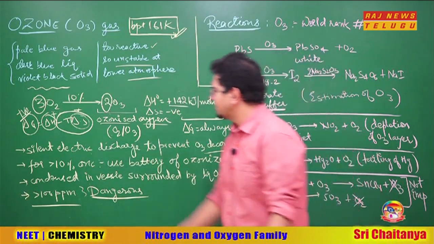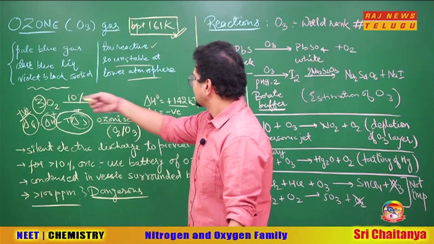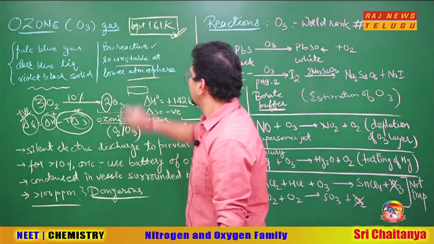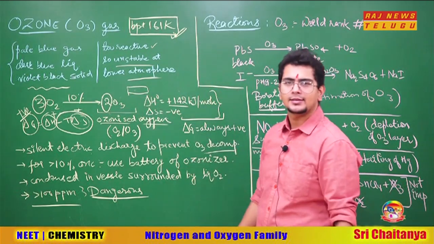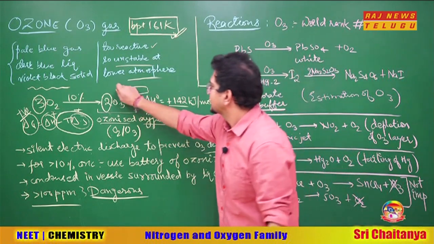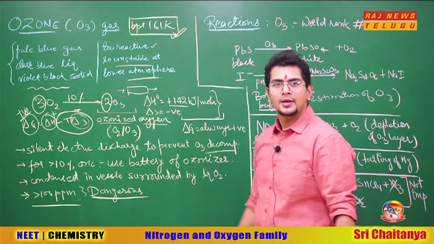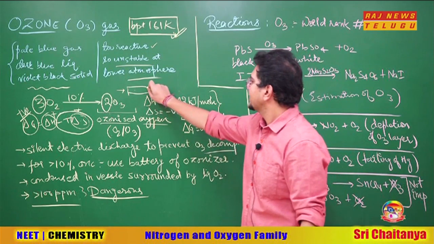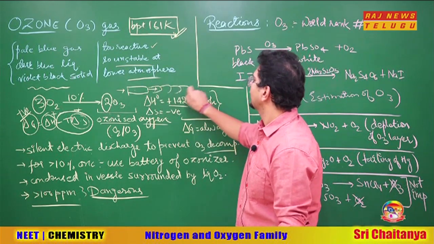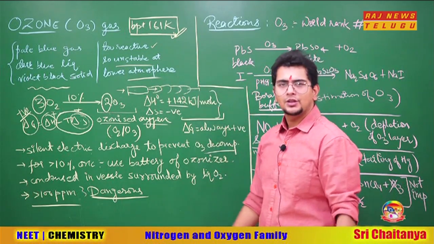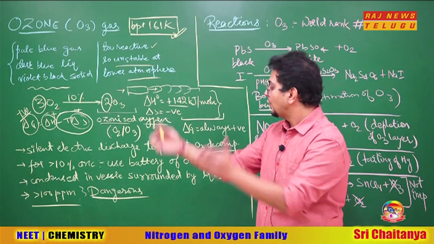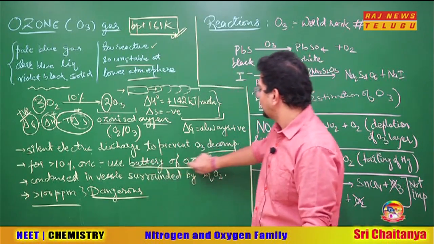If you want more than 10% concentration, what to do? This conversion occurs in a cylindrical tube like this, and this is called an ozonizer, let us say. So if O2 is sent here, ozone comes out here, only 10%. So connect a series of such ozonizers one after the other. So more than 10% you can get, and such a series of ozonizers is known as a battery of ozonizers.